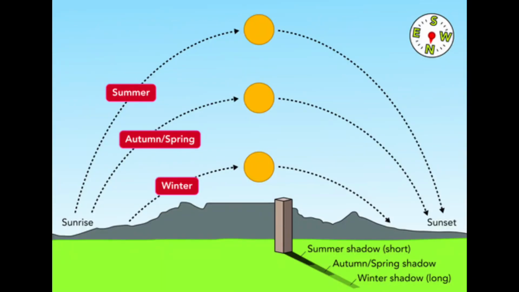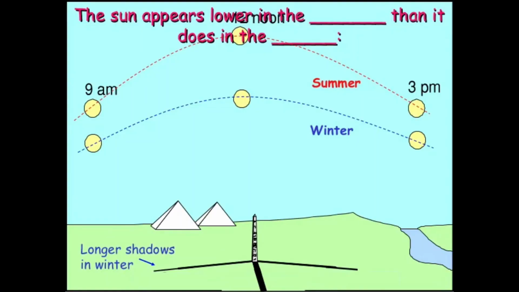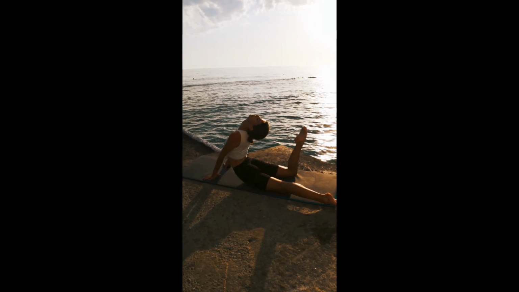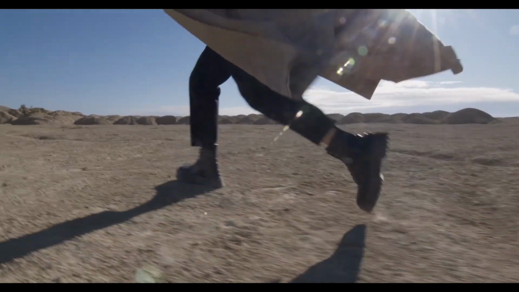Shadows change with the seasons. The tilt of the Earth's axis affects the length of our shadows. During the summer, our location is tilted towards the sun, so our midday shadows are very short. During the winter, our location is tilted away from the sun, so our midday shadows are longer.